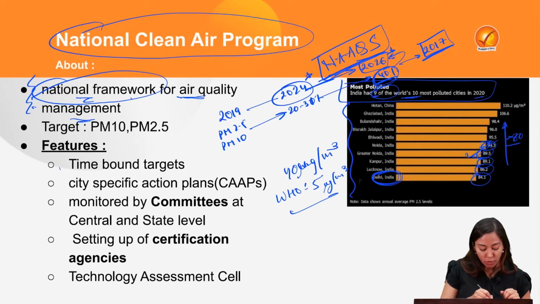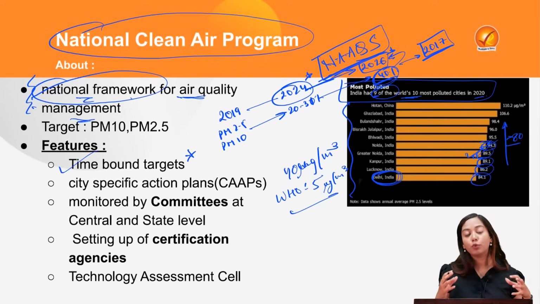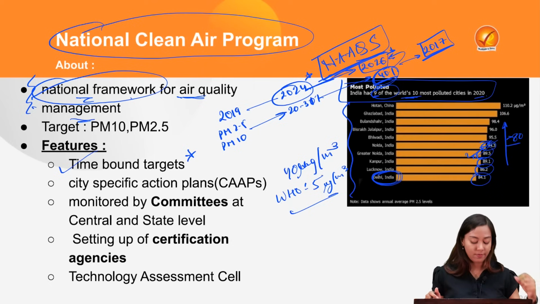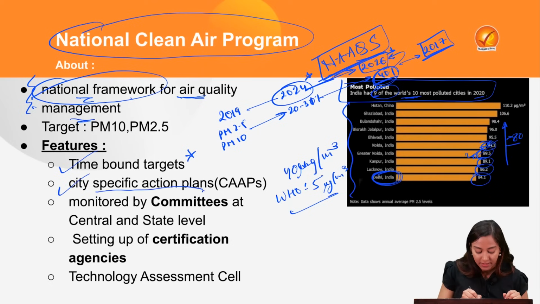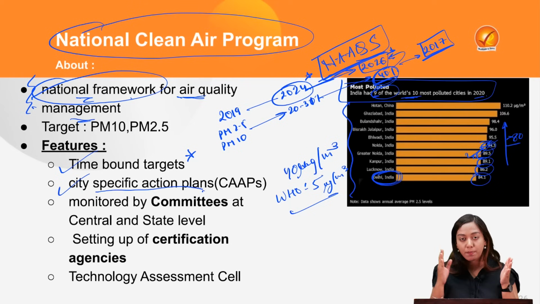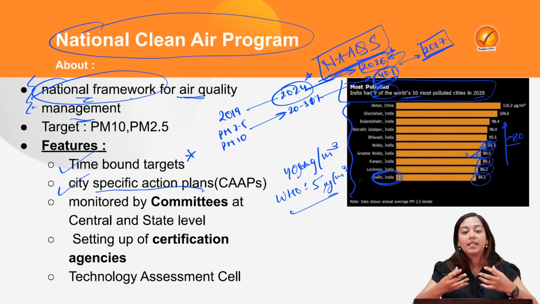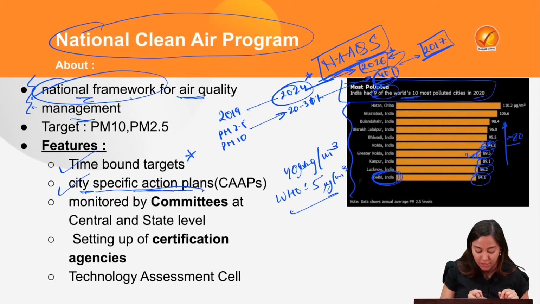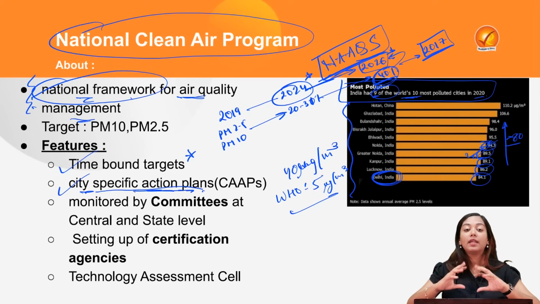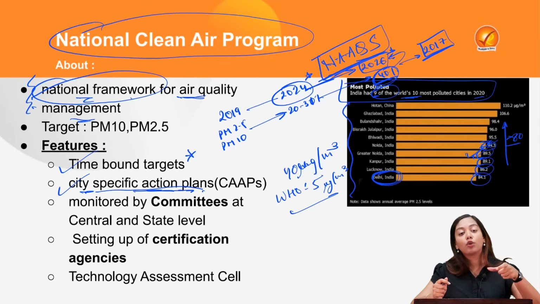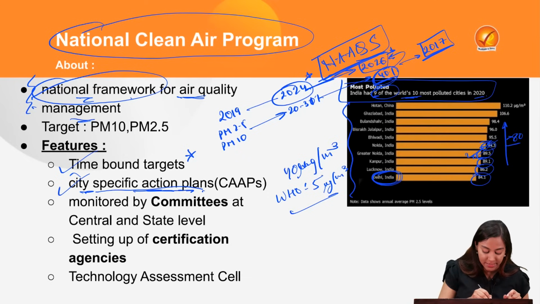Now, what are the features? First of all, it gives time-bound targets which are easier to account for, to measure, to monitor and to achieve. Then, it gives city-specific clean air action plans which are particular to each city, because you have to understand each city has its own sources of air pollutants. Some is coming from stubble, some from air conditioners, some from big industry, some from other sources, let's say dust only, but each has its own specific issues. So therefore we have made city-specific action plans. This is not a district level, this is not in fact a state level plan, we are going more decentralized here, we are moving with a city-specific action plan.